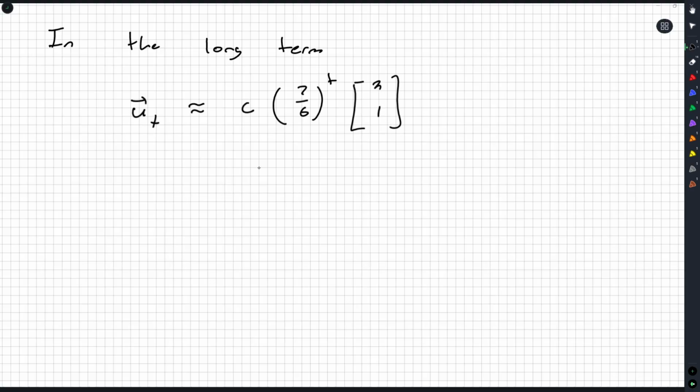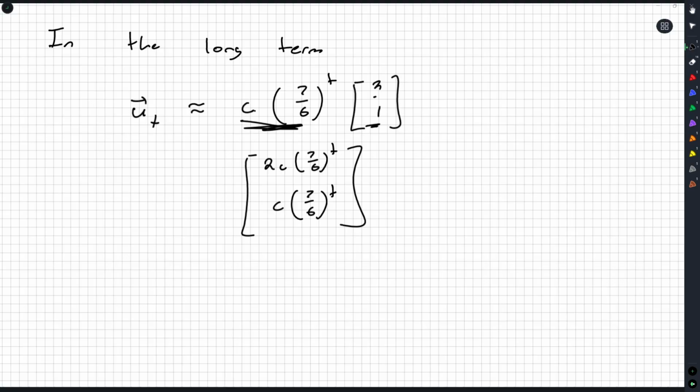And so the juvenile population is going to be the first component, so that'll be 2 times c, 7/6 to the t, and the adult population is going to be c 7/6 to the t times 1, so c 7/6 to the t.